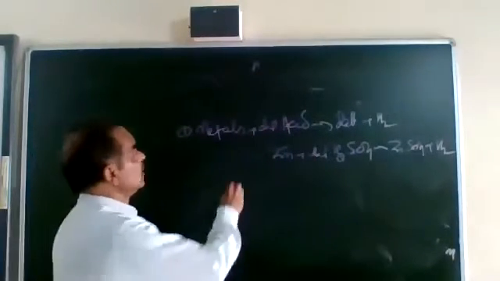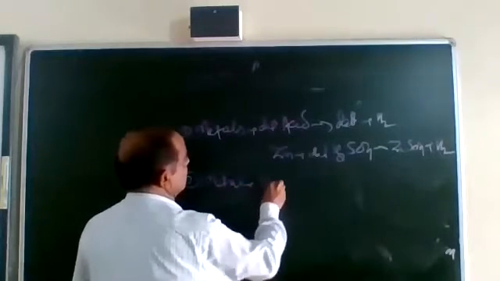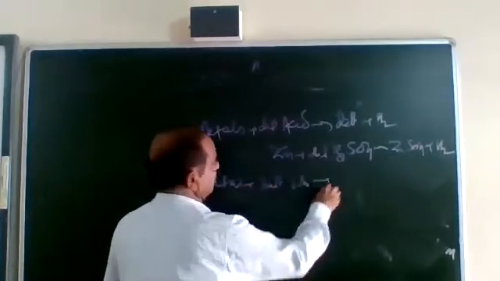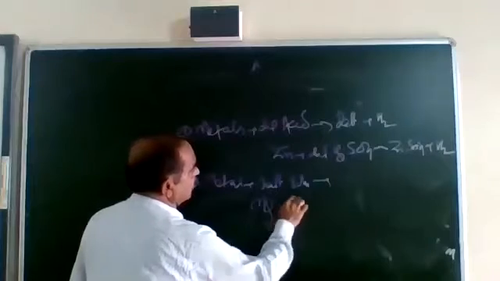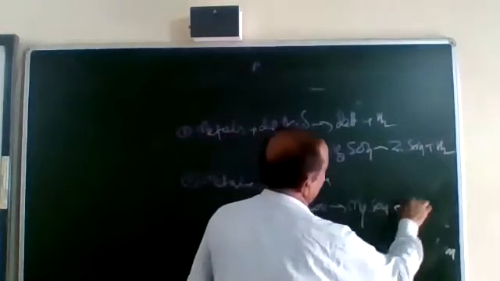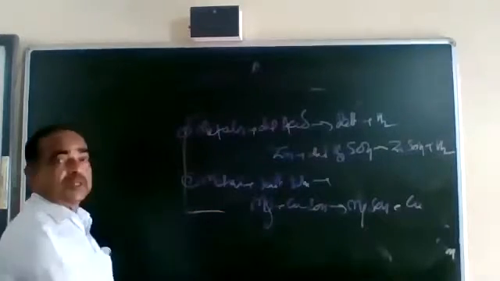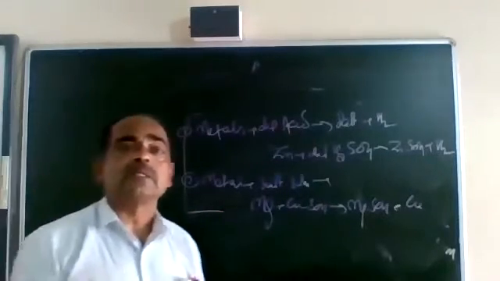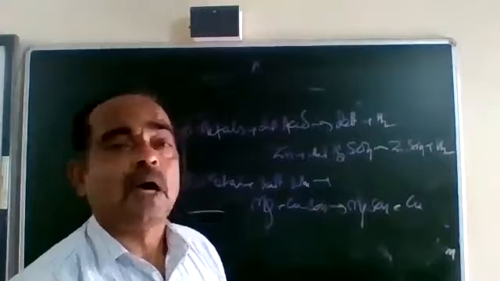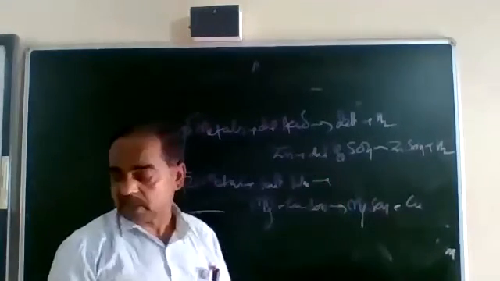The next one, metals plus salt solution. Suppose if Mg is put into copper sulfate solution, we get MgSO4 and Cu. This is the reaction of displacement. From diluted acid, hydrogen is displaced, and from salt solution, the metals are displaced. This is what we are studying.